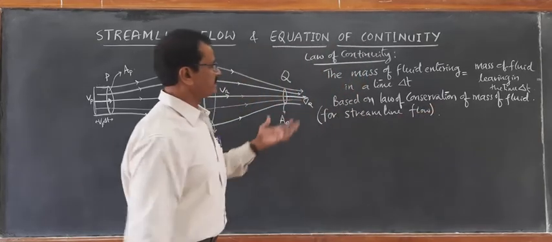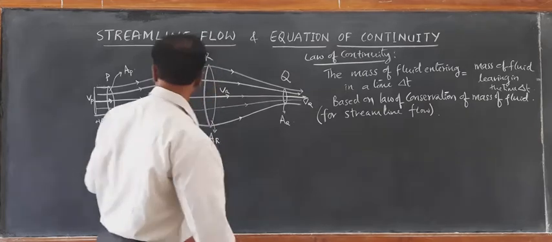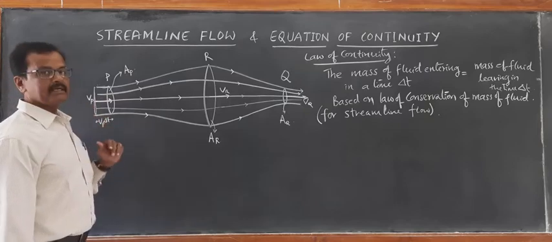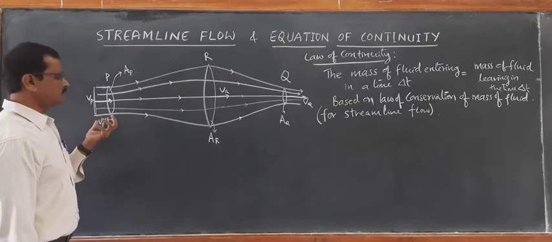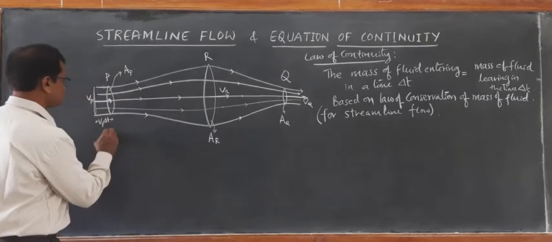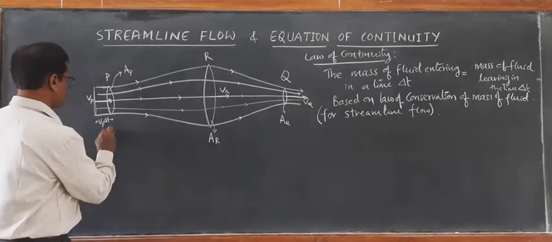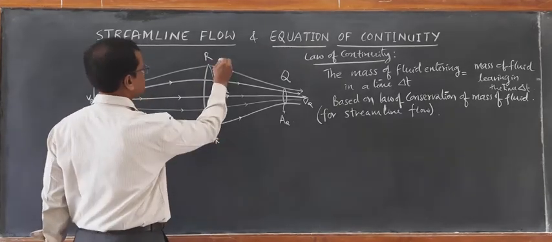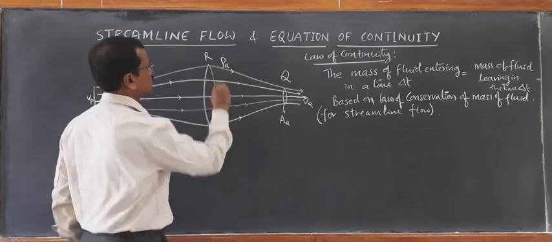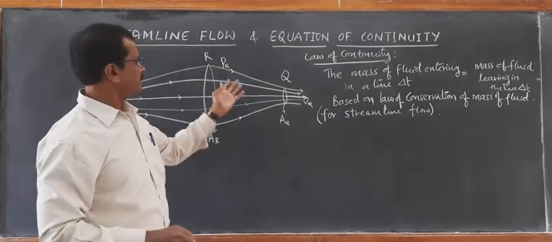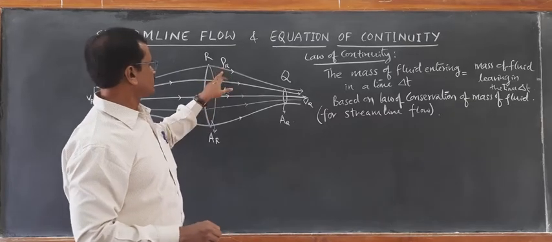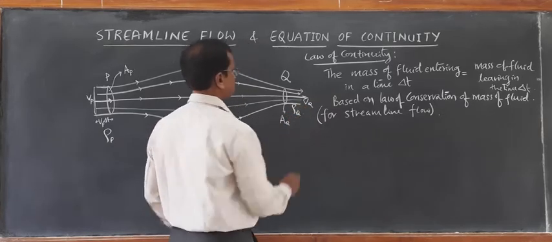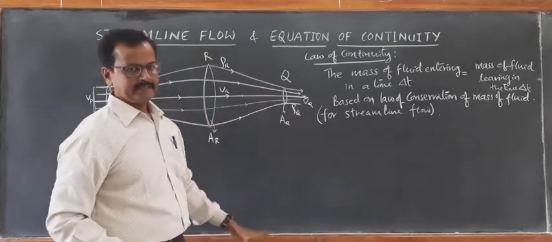Right? Now let us calculate the mass of fluid entering in time delta t. Let us calculate the volume of fluid. Let us say the density of fluid entering is rho p, the density of fluid crossing is rho r, and rho q is the notation for the density of fluid leaving out. Rho is the notation for density.